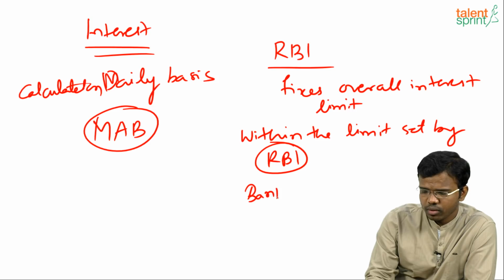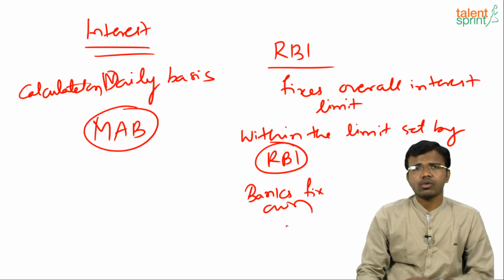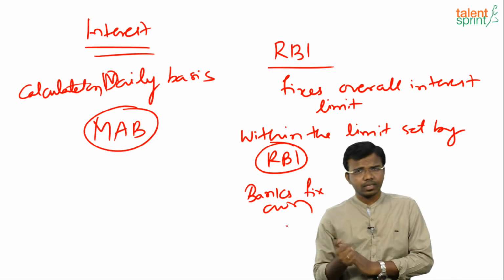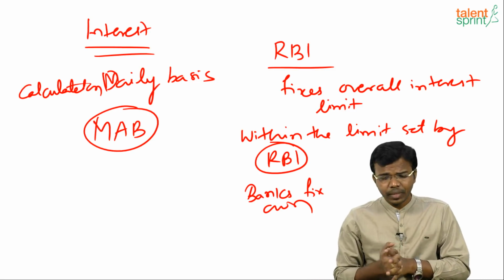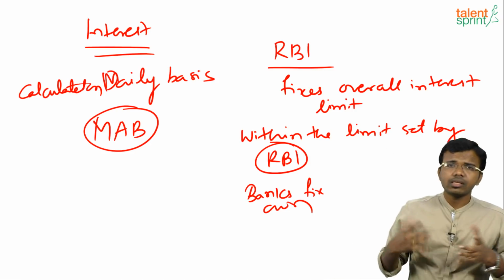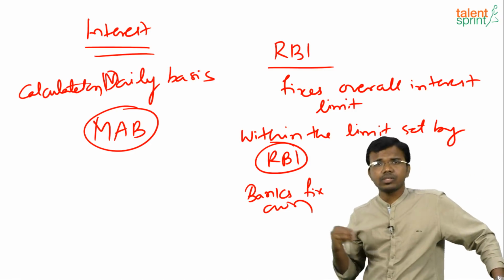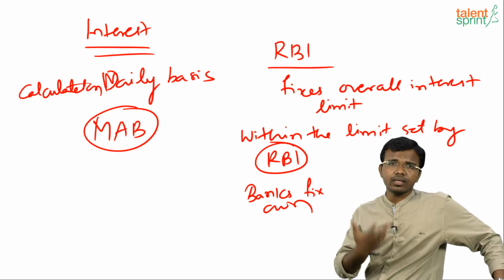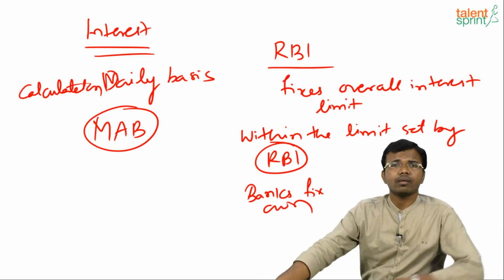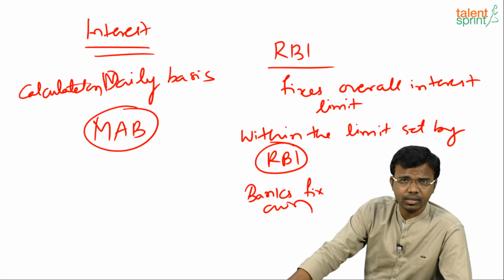Banks fix their own interest. Like SBI is offering only 3.5%, while Kotak Mahindra wants to offer 6%, right? So within the limit set by RBI, banks fix their own rate. Now some banks give interest on a quarterly basis, and some on a half-yearly basis.